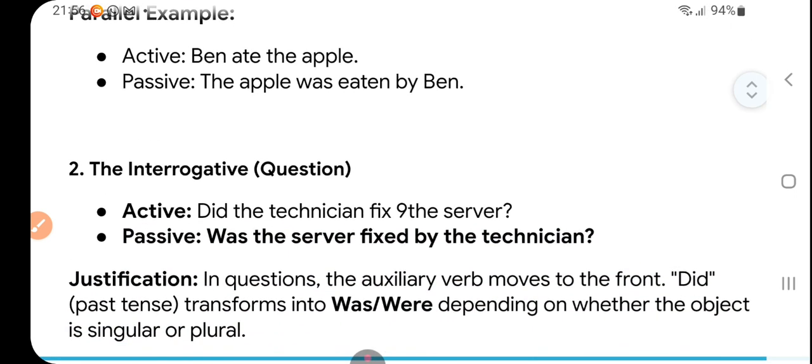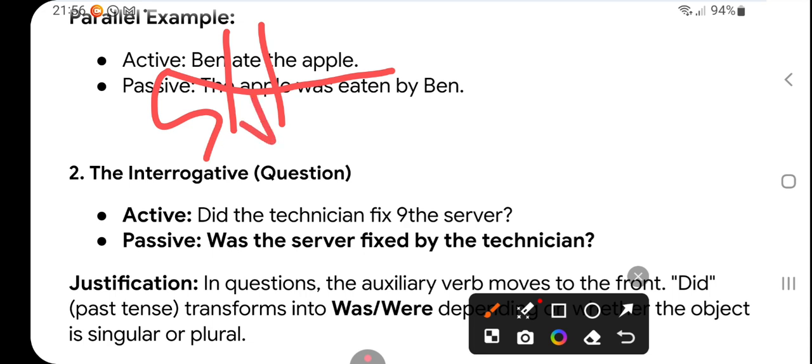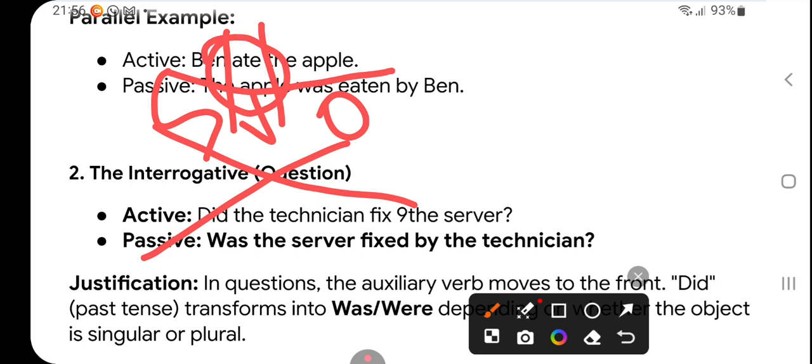Another example we can say here is, Ben ate the apple. Ben is the subject, ate is the verb, and apple is the object. So first of all, the apple. So the apple, and now our focus is on ate. Ate is the simple past, and apple is singular.